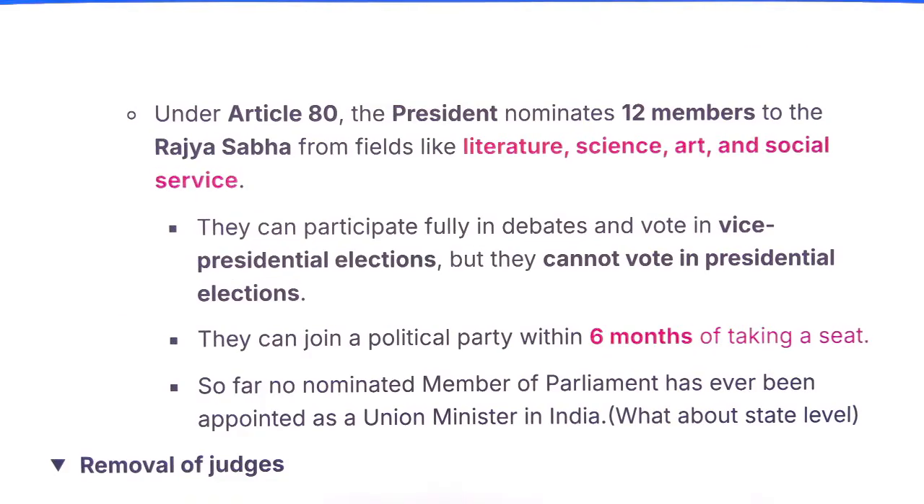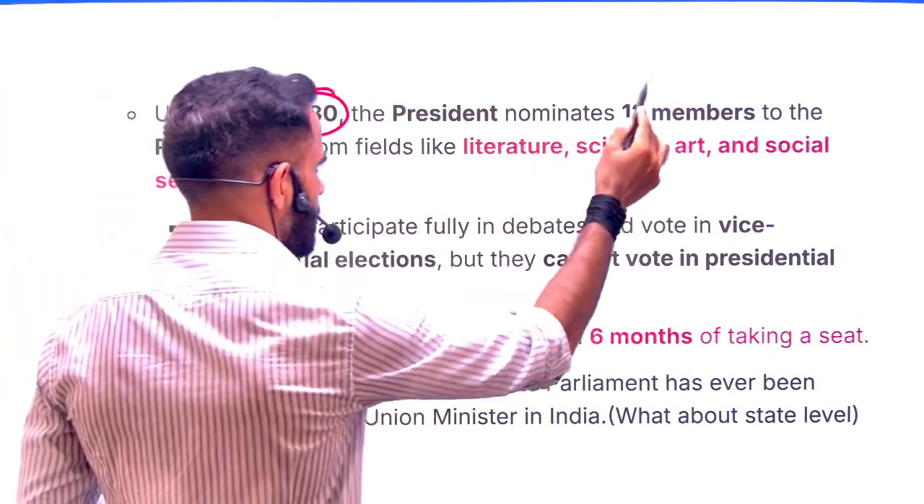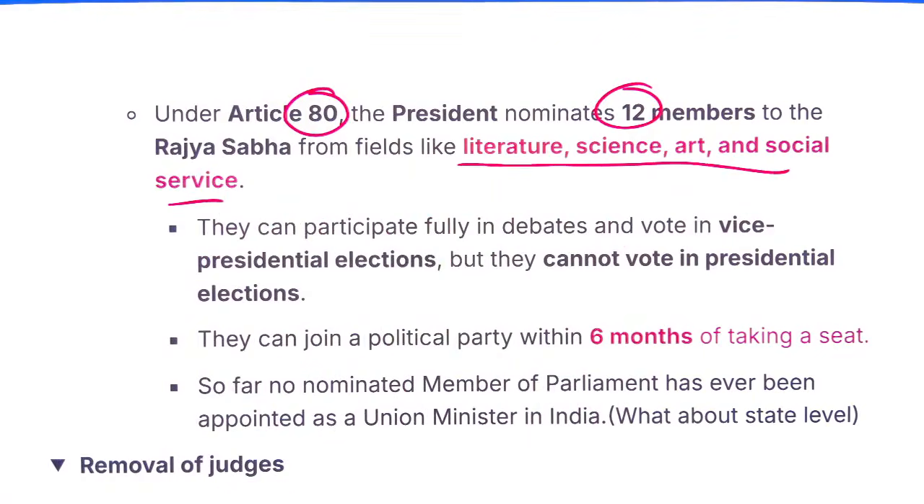Now as far as the Rajya Sabha nomination is concerned, as per article 80, 12 members can be nominated, and they can be nominated in these categories, that is literature, science, arts and social service.